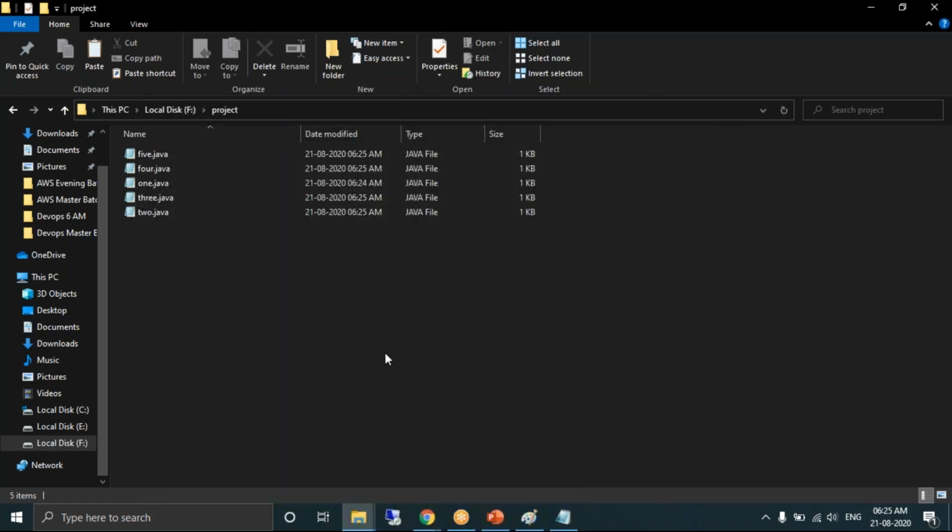I am a Java developer. I'm working for a project. Client has given me a requirement. As per the requirement, I have created some source code. I have created 1.java, 2.java, 3.java, 4.java, 5.java.